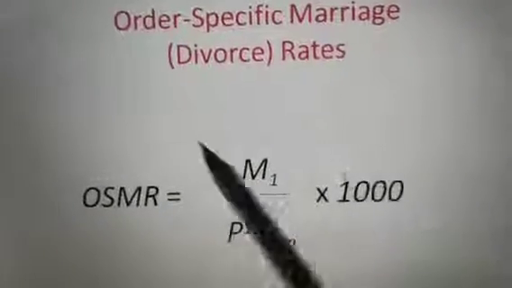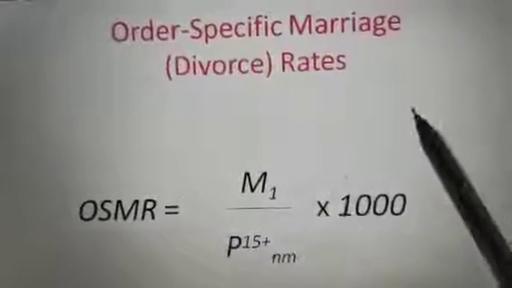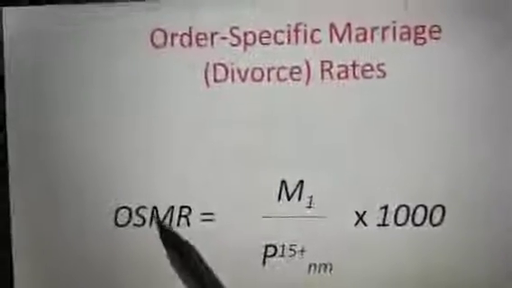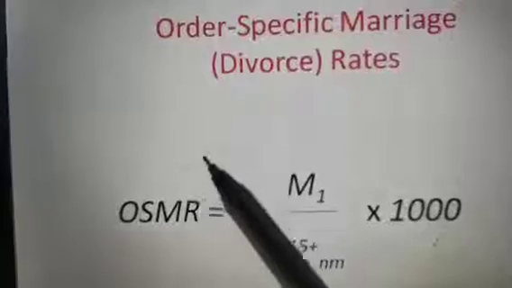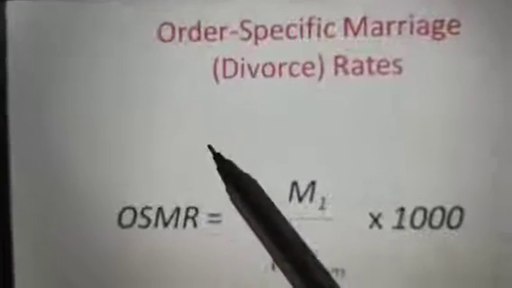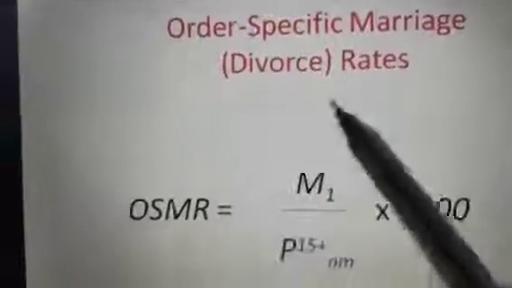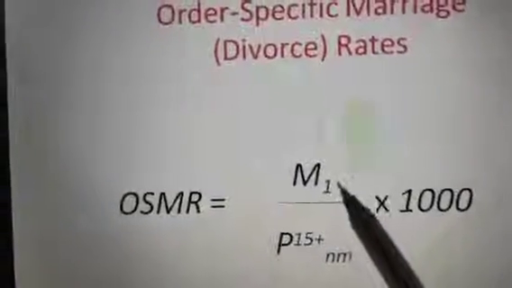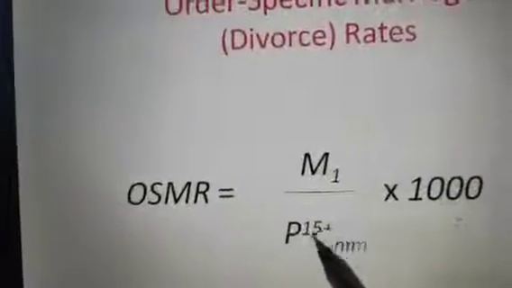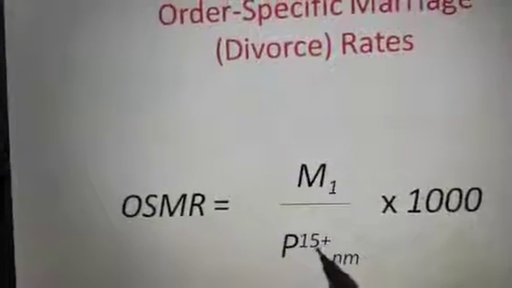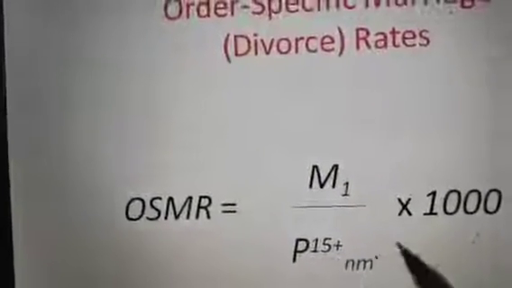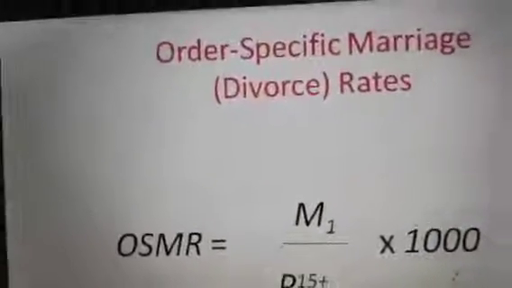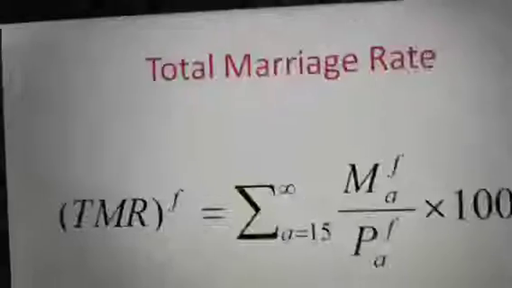So another one is called the order specific marriage or divorce rate. What do you mean by order? I earlier told you about the polygamy society. When a man marries more than one female, then that is called order. OSMR is equal to M first marriage divided by P population more than 15 of normal marriage into 1000. This is called the order specific marriage rate.